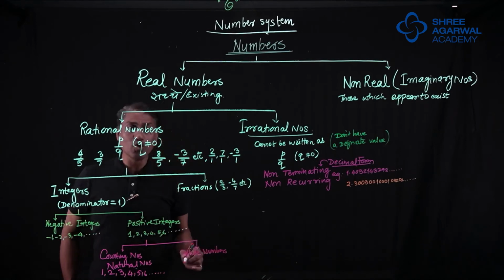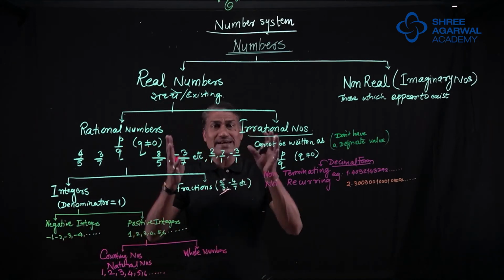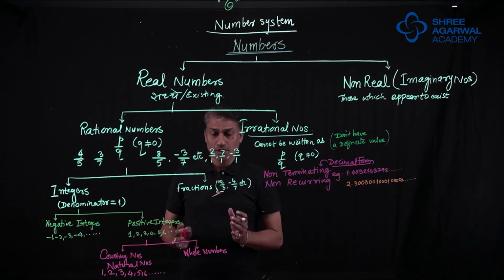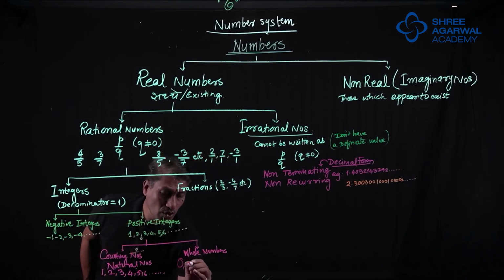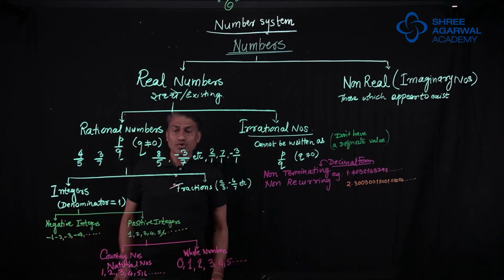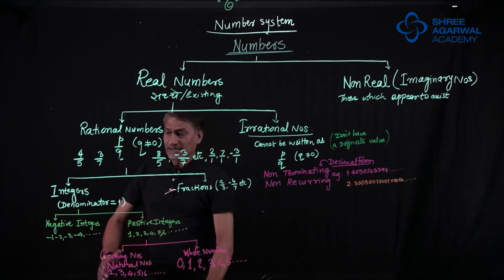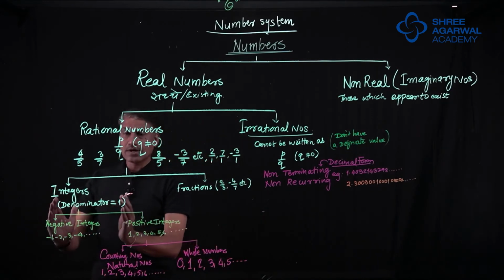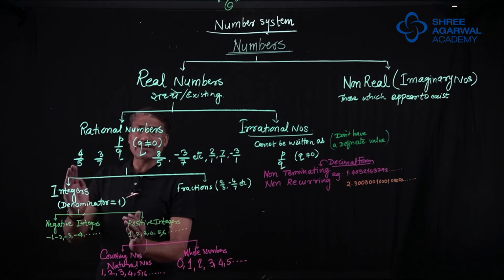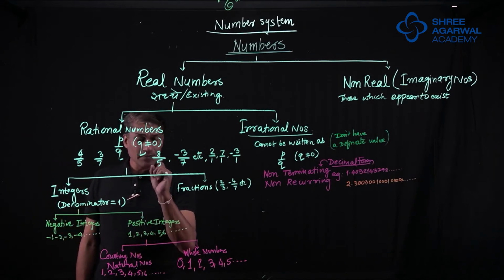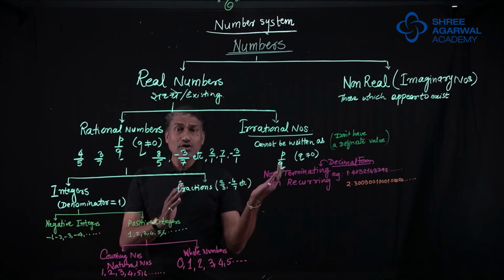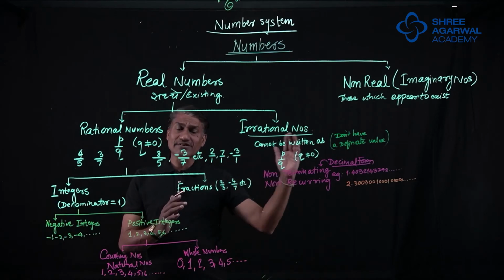Please mind the spelling of whole. W-H-O-L-E, whole means complete. I ate the whole cake. So I ate the complete cake. Whole. So whole numbers start from 0, 1, 2, 3, 4, and so on. So if you see, integers are of two types. Negative integers, positive integers. In negative integers, we have minus 1, minus 2, minus 3, minus 4, minus 5. Everyone's denominator is 1. Positive integers also have denominator 1. But they are on the right side of the 0 on the number line. So 1, 2, 3, 4, 5, 6, 7, 8 up to infinity.